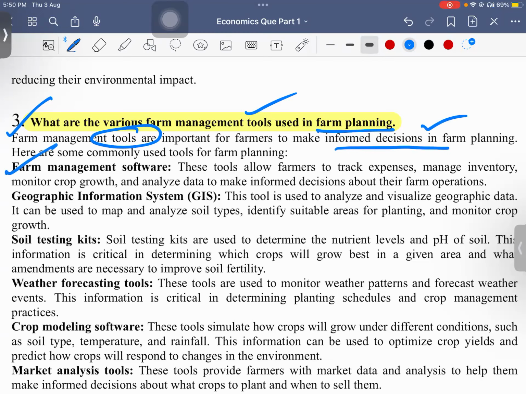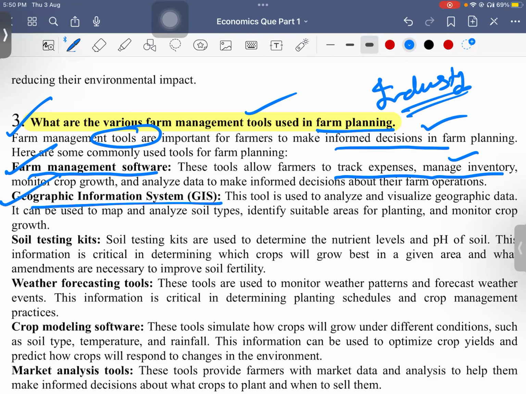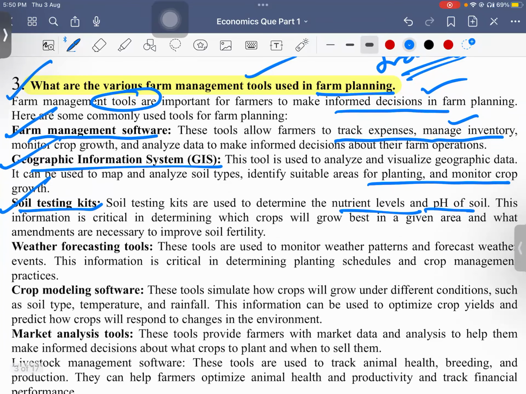Commonly used is farm management software. In India, not much, but in foreign countries they have software to track expenses and manage inventory. Agriculture is not just sustenance; it is an industry in foreign countries. Also using geographical information systems, like data about planting and monitoring crops, and soil testing kits to know the pH of the soil and nutrient availability in real time so that we can make necessary corrections, and weather forecasting tools to know the different patterns, to forecast the weather, to know when to use our pesticides.